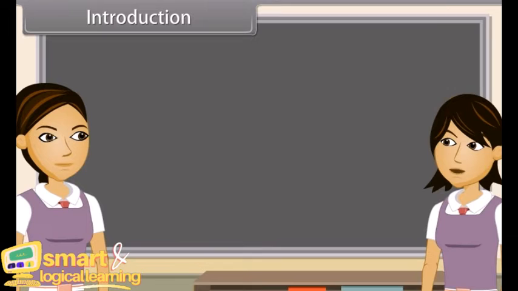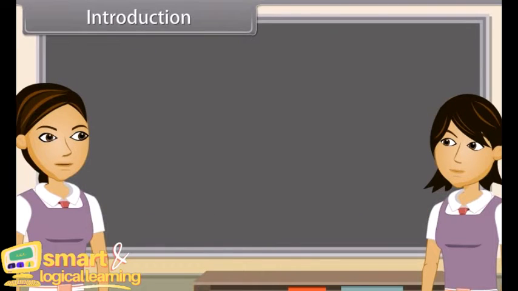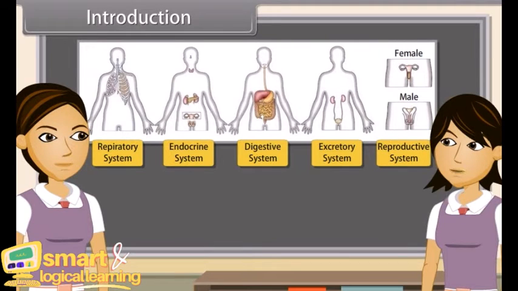As we already know, the body of higher animals like man is formed of a number of organ systems. Some examples are the digestive system, respiratory system, circulatory system, excretory system, etc. So we can say that each system is specialized to do a specific function, such as nutrition, digestion, respiration, transport of materials, excretion, respectively. In each system, all the organs work together so that the whole system can work properly.